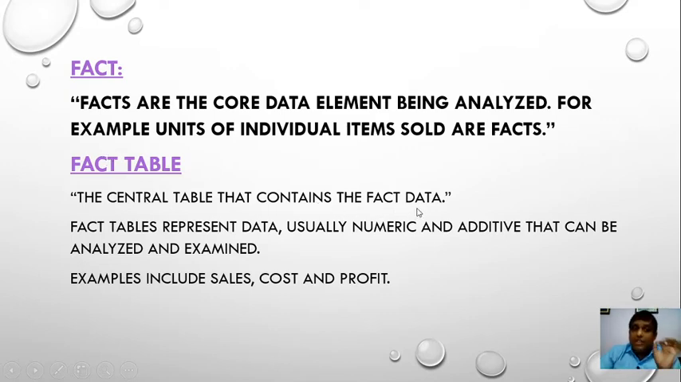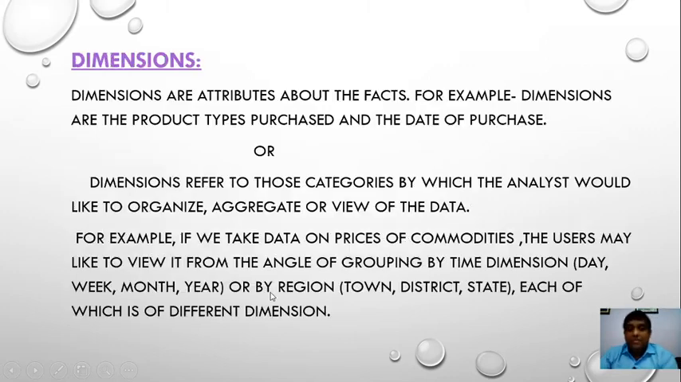The table which is at the central point is called the fact table. It contains all fact data, meaning numeric data. The fact table represents data using numeric and additive values that can be analyzed and examined. Examples include sales, cost, and profit.